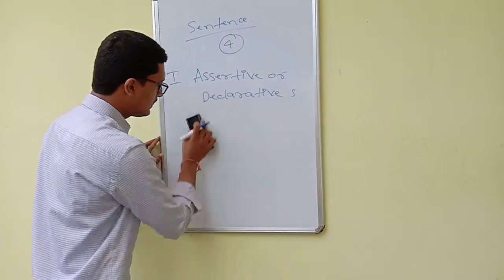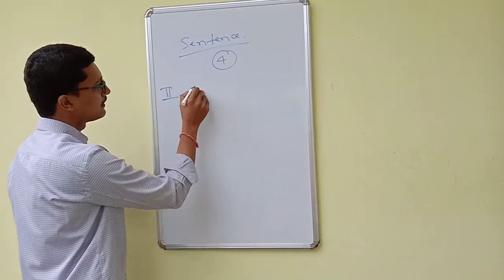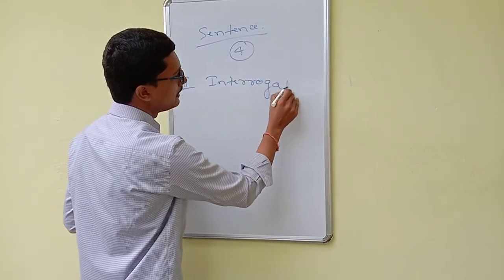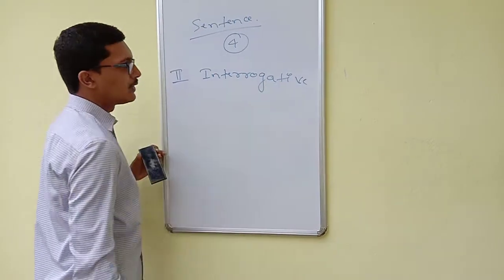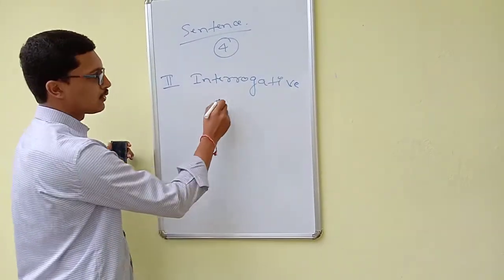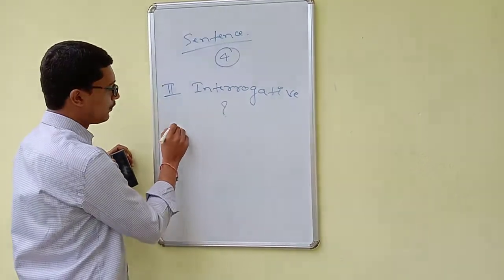The second type of sentence is interrogative. So what is an interrogative sentence? All those sentences which end with a question mark, we call interrogative sentences. Where are you?